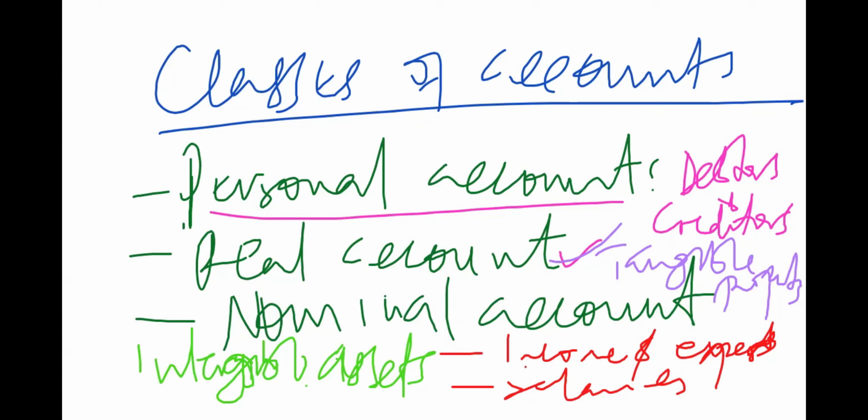So what we are going to do, we are going to start recording transactions in these three accounts that we have talked about, which are personal accounts, real accounts, and then nominal accounts. But the question is, how do you record? For example, if I see an account like cash account, how do you know that this kind of transaction is supposed to be debited or credited?